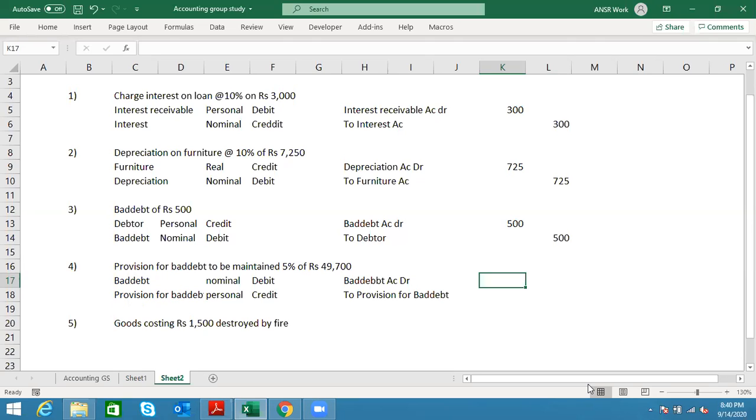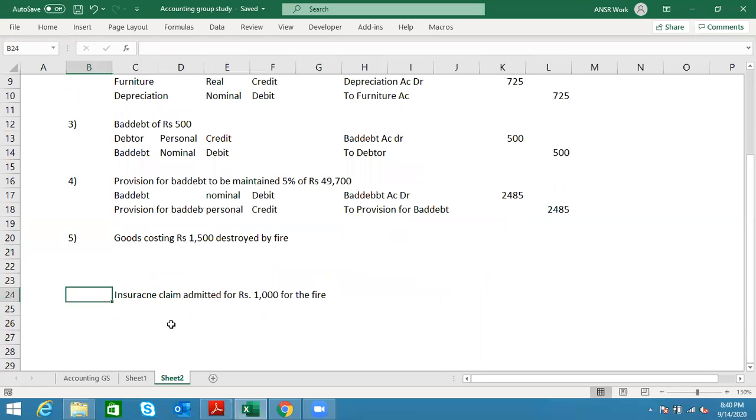Is that clear, guys? Please do practice as many times as possible. I'll repeat, but if you really practice on your own, that will be even better. That way you remember things even more clearly. Anyways, let's go back to 5% of 49,700. I'll apply the formula, 5%, which is 2,485. Any doubts until now, guys? No. Okay, I'll go to the next transaction.